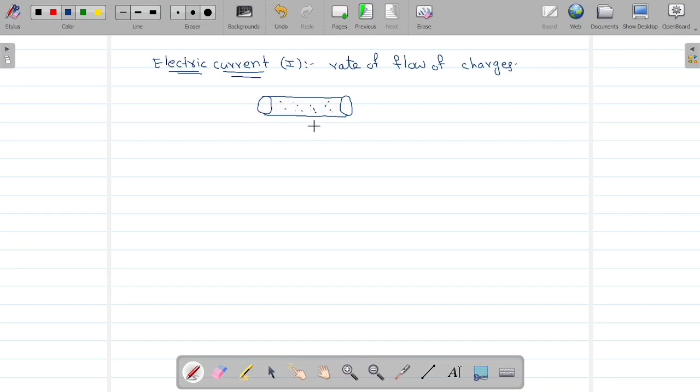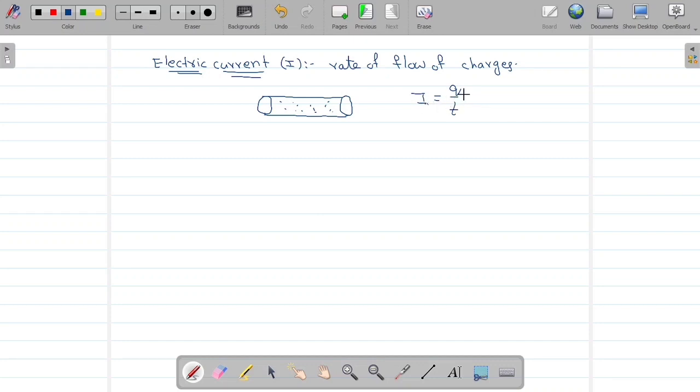When these charges are in motion, that we call electric current. It's nothing but current electricity. The rate of flow of charges through a conductor is nothing but electric current. So I equal to Q by T, where Q is charge, T is time, and I is electric current.